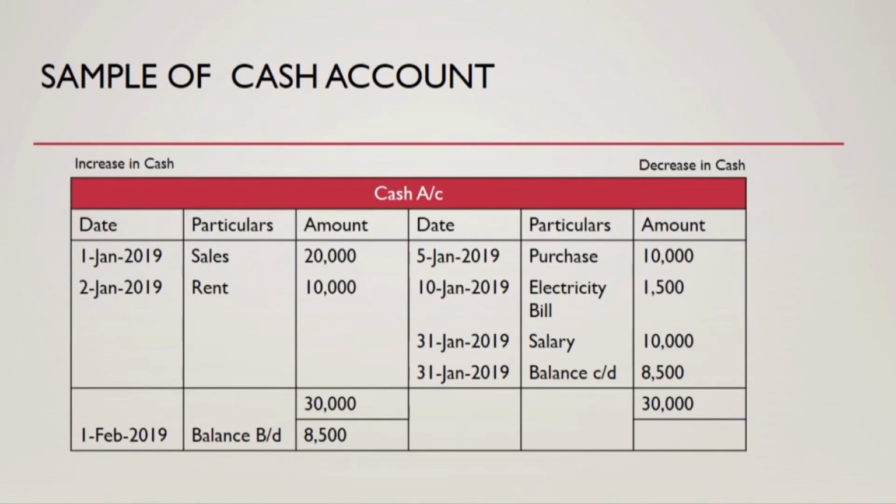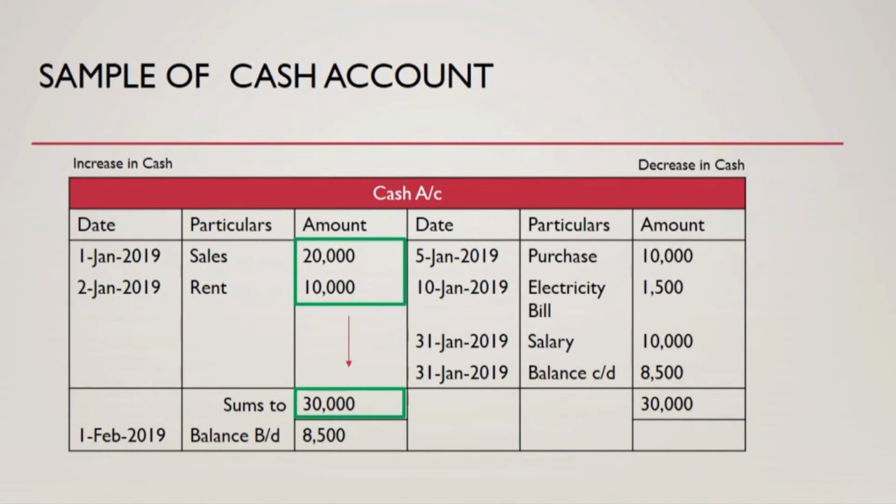So, this is the format which we use in accounts to record cash inflow and cash outflow. On the left-hand side, I have recorded all those activities by which my cash has increased. And on the right-hand side, I recorded all those entries by which my cash decreased. There was an increase in cash because I've made sales worth $20,000, and I received rent worth $10,000, and the total of cash inflow is rupees 30,000.